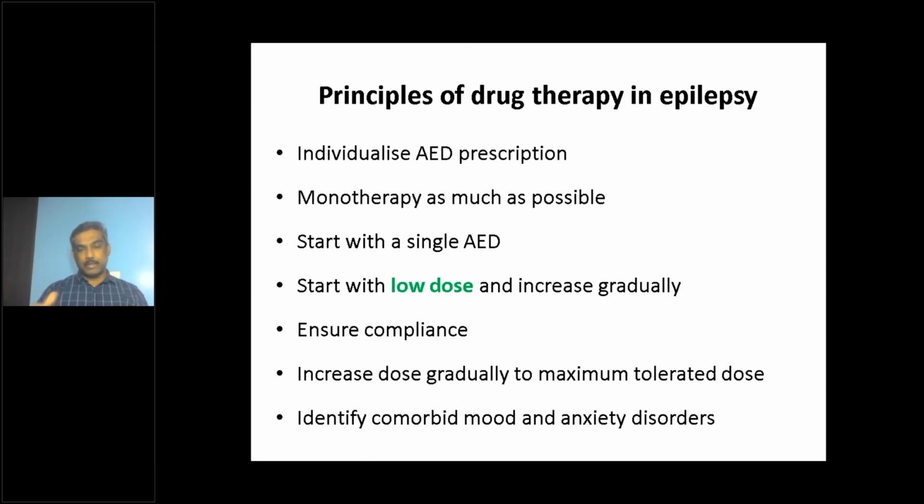Increase the dose gradually to achieve the maximum tolerated dose, and we always have to identify comorbid mood and anxiety disorders. I'll come to that in a minute, because many of the antiepileptic medications can cause behavioral issues in children and worsen the anxiety, worsen the mood, and it can cause a lot of trouble. So you need to keep that in mind. So these are the basic principles of antiepileptic medication therapy in epilepsy.